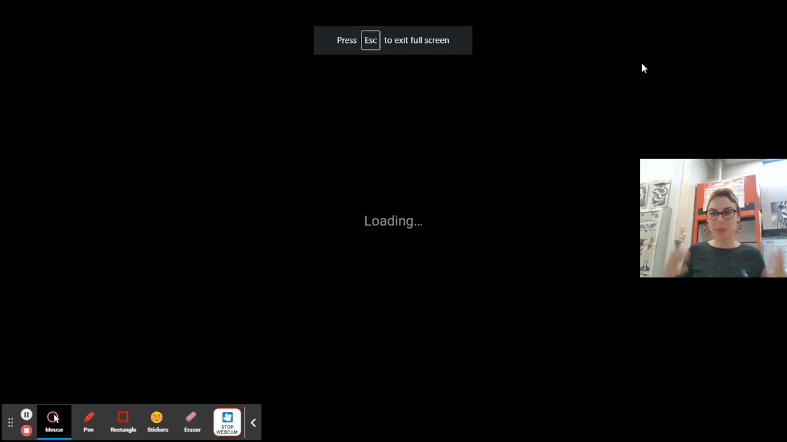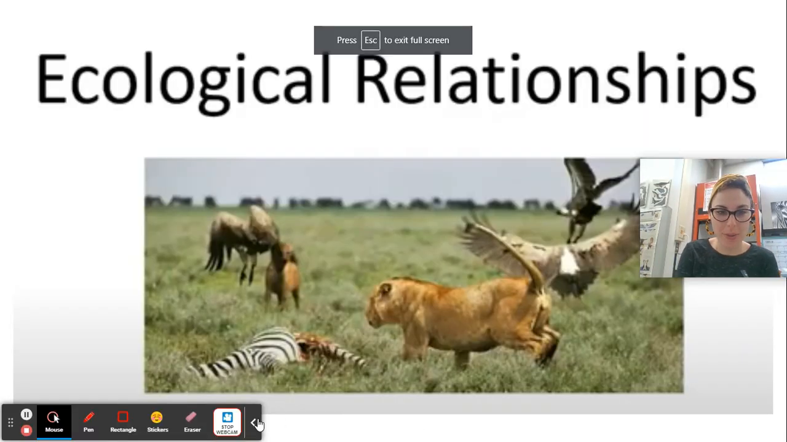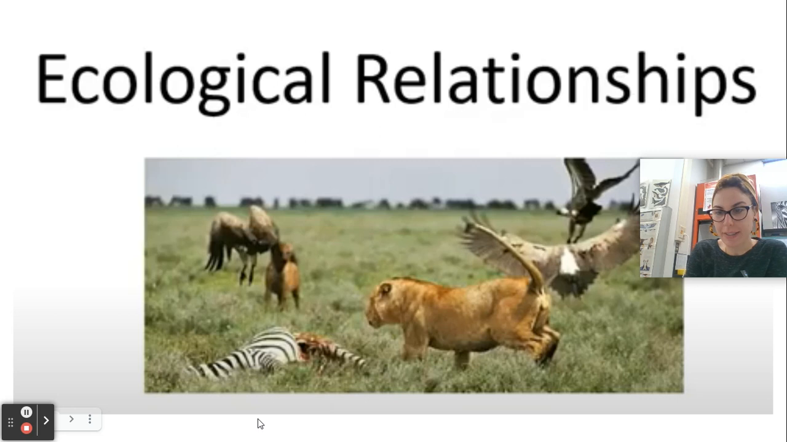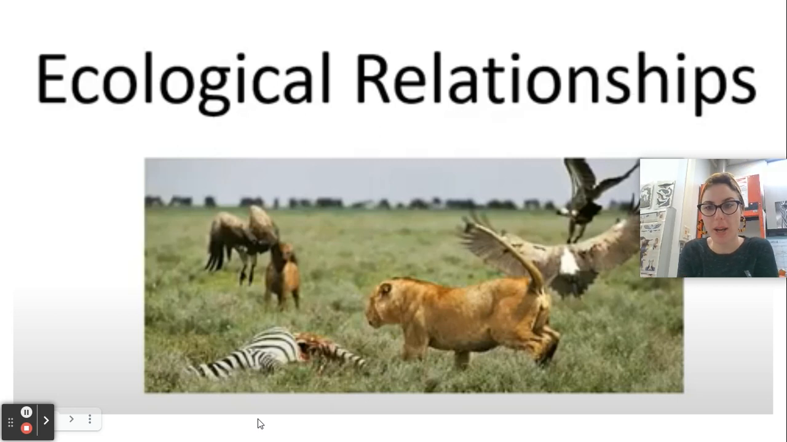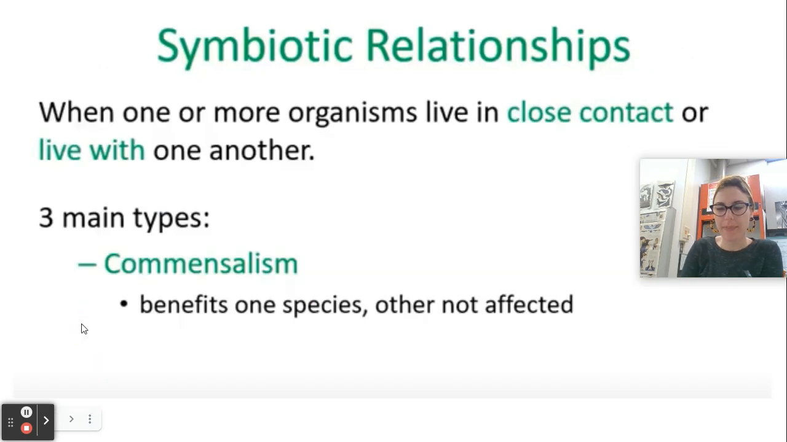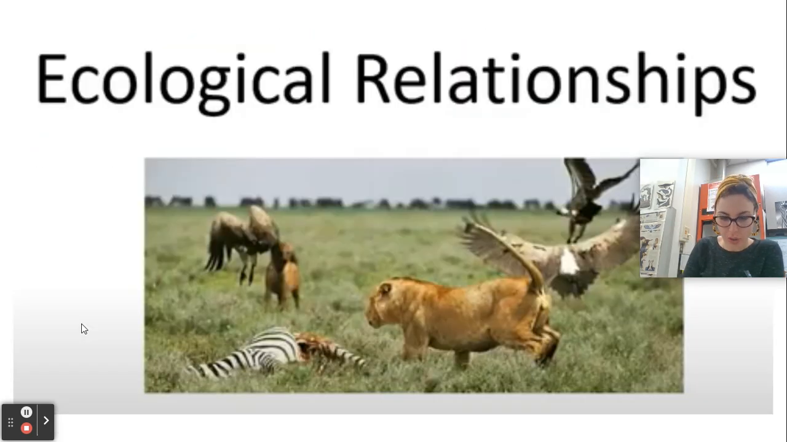Hello and welcome to your presentation on ecological relationships, or the different types of relationships among and between organisms and species in an ecosystem. So before you even start the notes, at the very, very top, it says there are blank main types of relationships between organisms within an ecosystem. So there are three main types of relationships between organisms within an ecosystem.